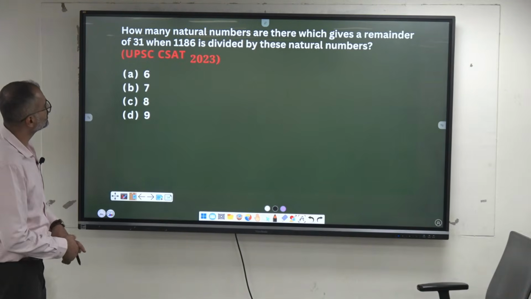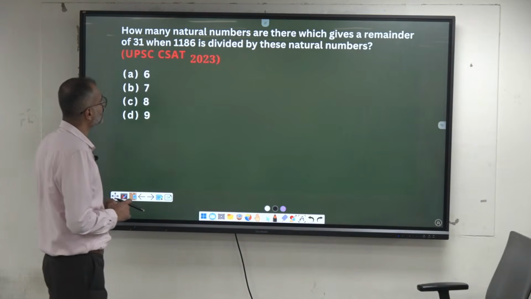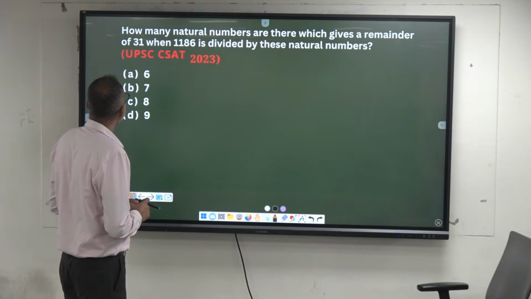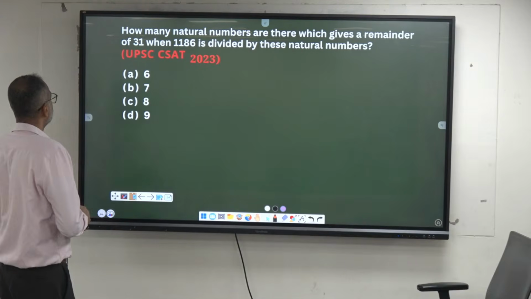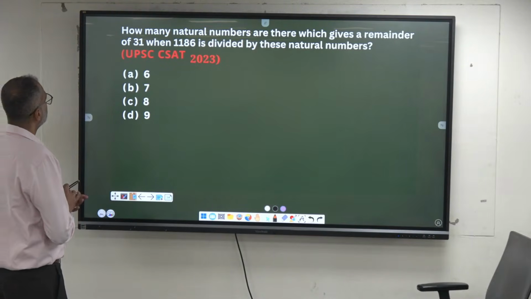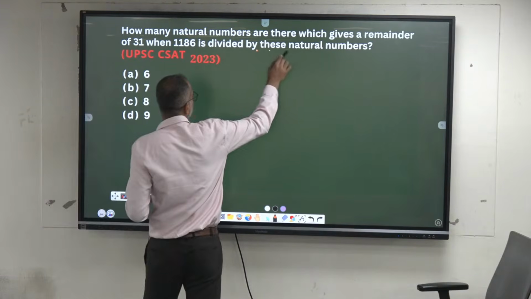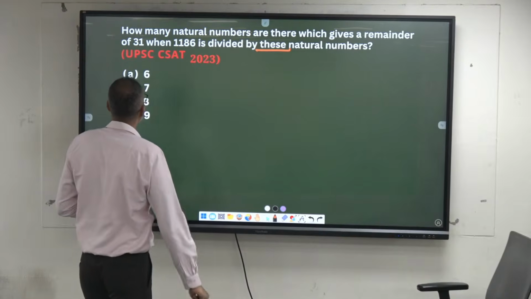How many natural numbers are there which give a remainder 31 when 1186 is divided by these natural numbers? Incomplete question, right? Okay, I'll verify this one. We'll keep it for next class.